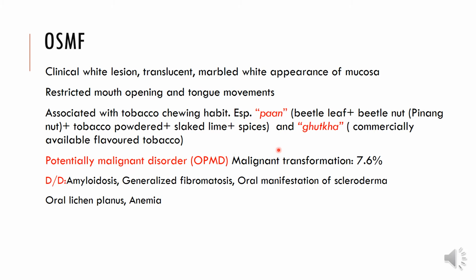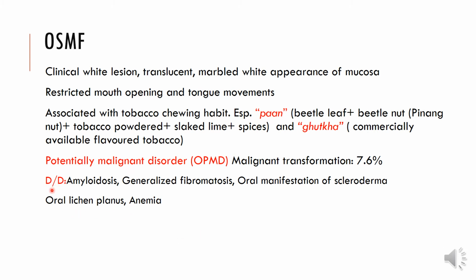That is generally patients who are coming from India, Pakistan, Bangladesh, Sri Lanka, and even Taiwan, and Myanmar. There's a high tobacco consumption in these areas, and you will see that many of the patients use these flavored tobaccos or pan. But this is a potentially malignant disorder, and the malignant transformation rate is 7.6%.